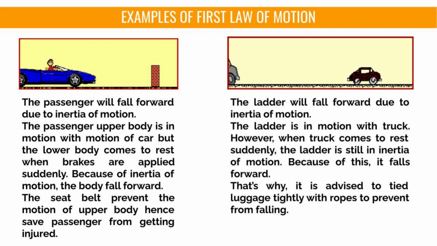What would happen if the luggage was negligently strapped to the truck in such a way that it was free to slide along the top of the truck? The luggage will fall forward due to inertia of motion. The luggage is in motion with the truck. However, when the truck comes to rest suddenly, the luggage is still in inertia of motion. Because of this, it falls forward. That's why it is advised to tie luggage tightly with ropes to prevent it from falling.